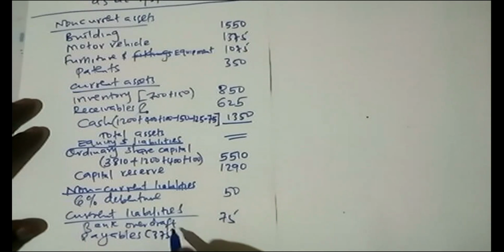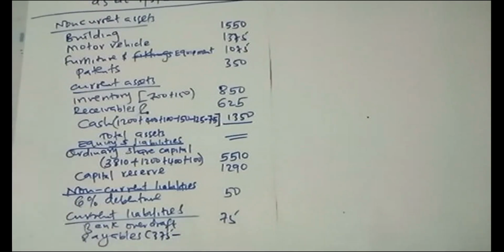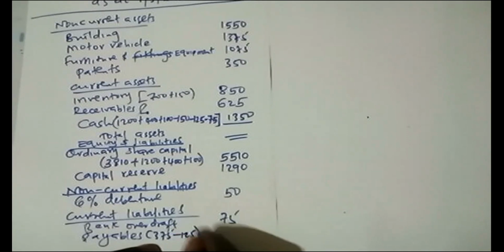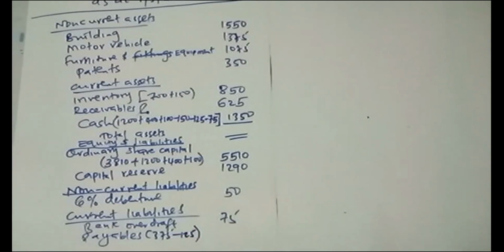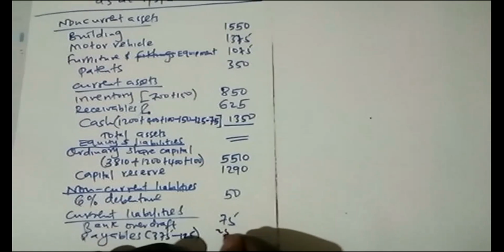So we have the 375. Then part of the payables was paid, and that was in note 8. You can check that note 8. It was 125. So this 125 was paid. So 375 minus 125, the balance is 250.